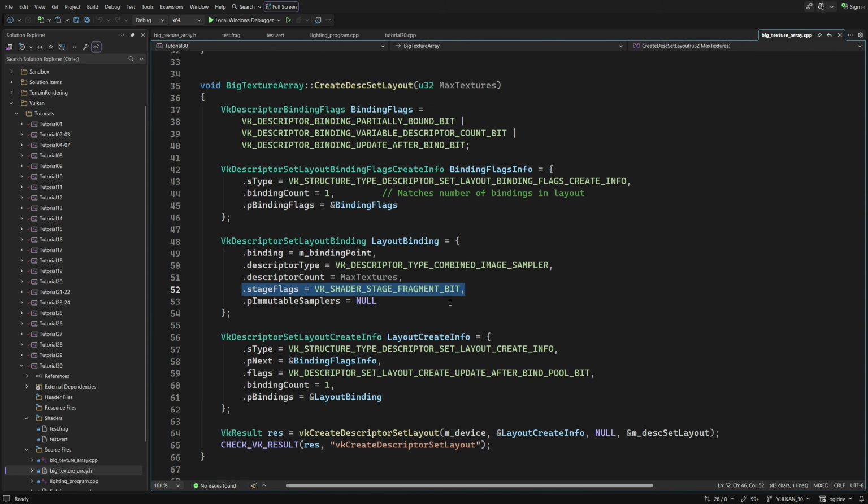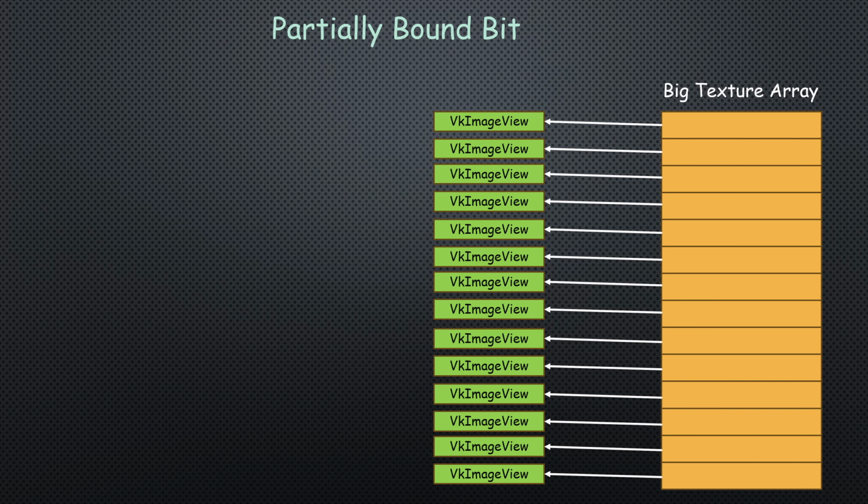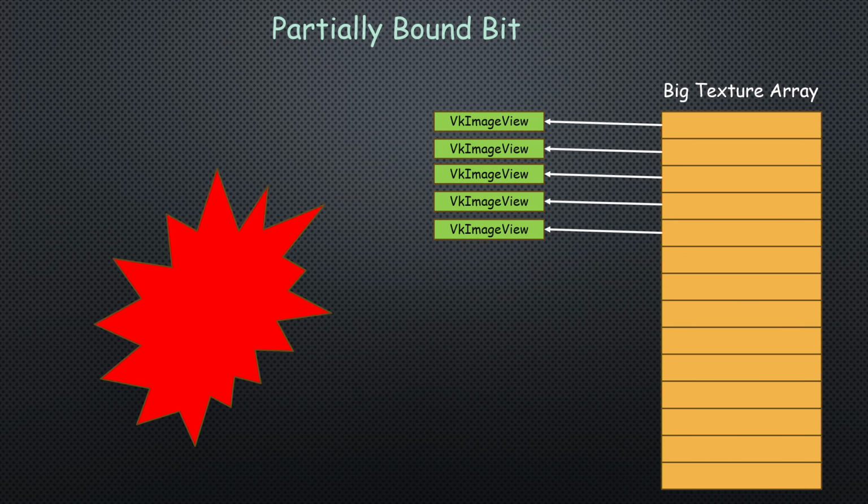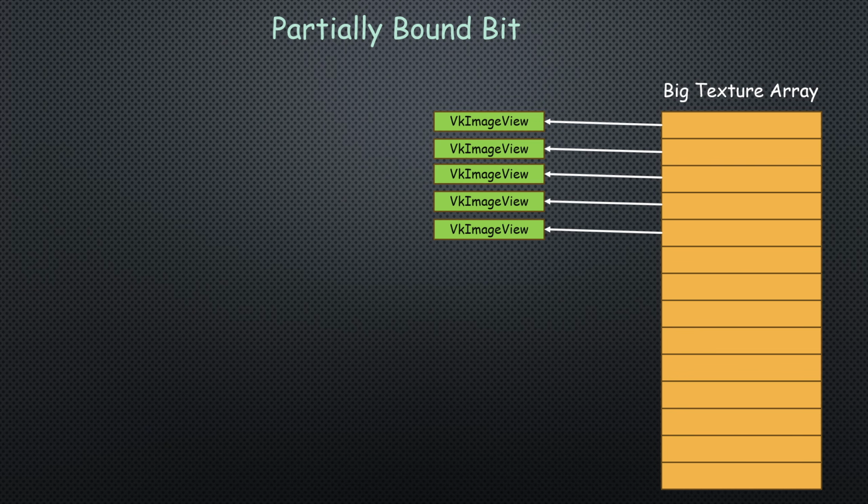Now, to make the big texture array actually work, we need a secret sauce, which is the following binding flags. Partially bound. Usually, every single slot in a descriptor array must point to a valid vkImageView. If you have a 1000 slot array, but only load 50 textures, Vulkan will crash or throw a validation error when you bind it. This flag tells Vulkan that it's okay if some slots are empty.